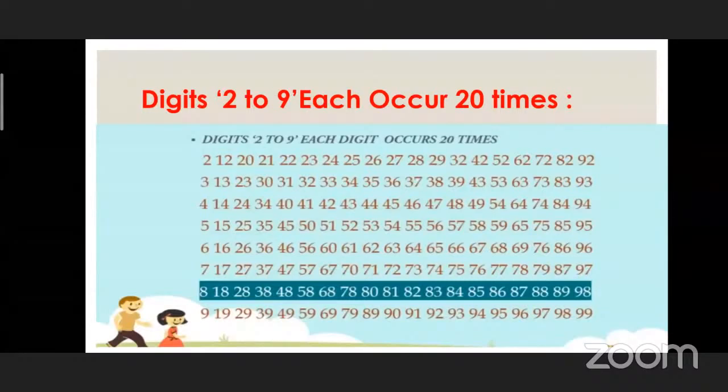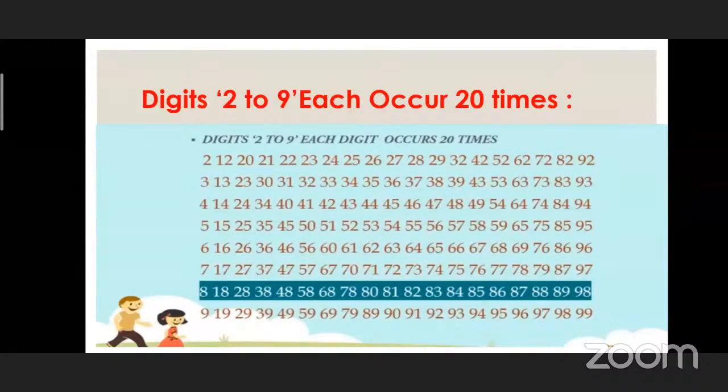Yes, you can take any row. Row 8 means 8, 18, 28, a horizontal line. I will take the row of 8. So read the row of digit 8.